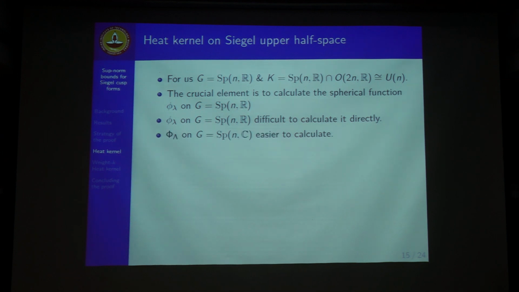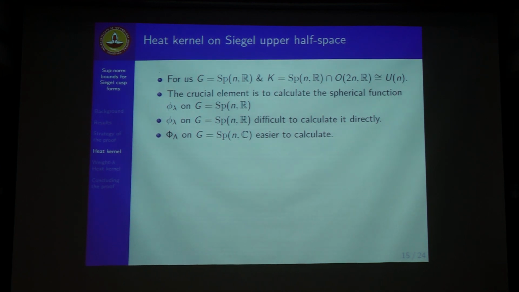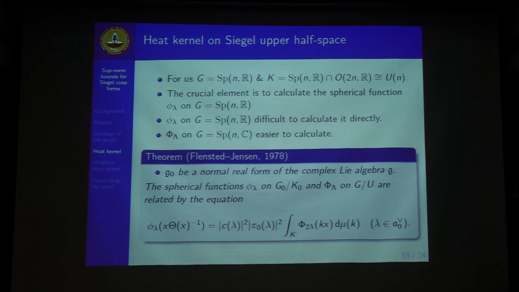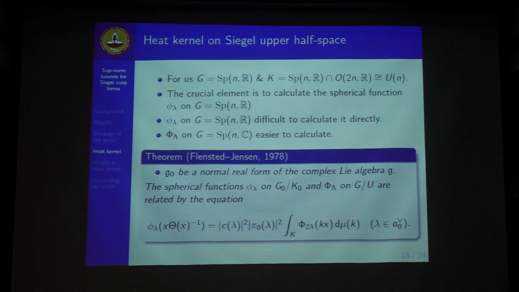So instead, we use a method by Flensted-Jensen. We first calculate the spherical function on the complex group, which is much easier to calculate. This is just a ratio of two finite sums. And then we use this theorem by Flensted-Jensen that takes us from the real group to the complex group to calculate the spherical functions. They are related by this integral.